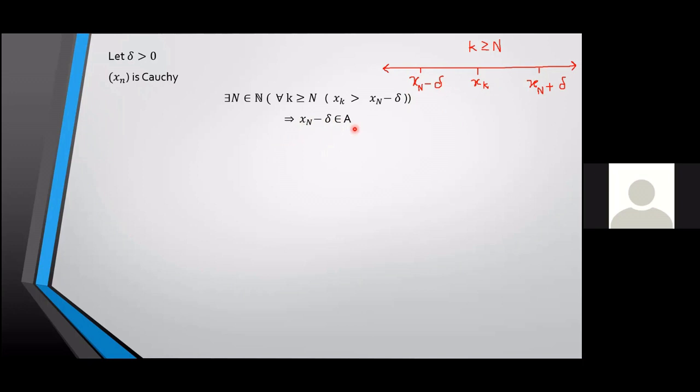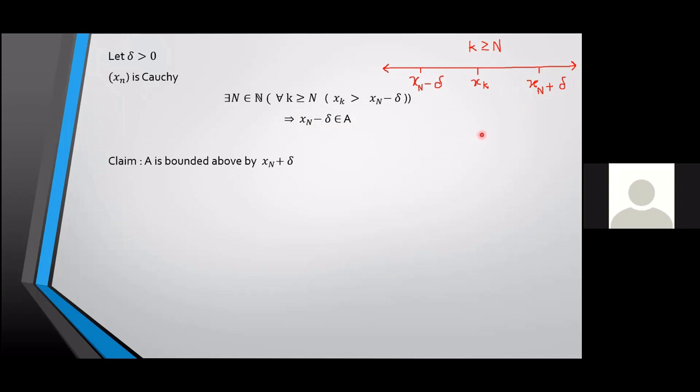Now, is this the only element that belongs to the set? That is not relevant to our proof, but you can think about it. There will be several other elements too. If I take any n1 greater than n, even then all these elements will belong to the set. Now I need to prove that the set is bounded above. And for that, I'm making a claim. I'm claiming that xn plus delta is an upper bound of the set.